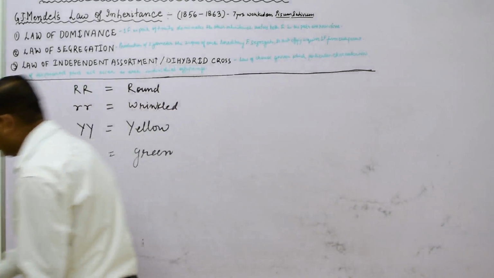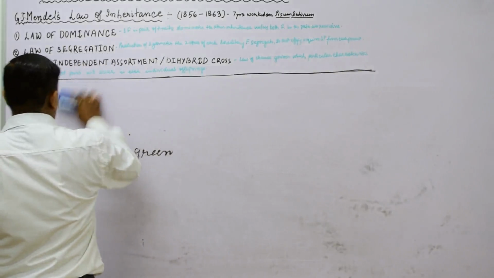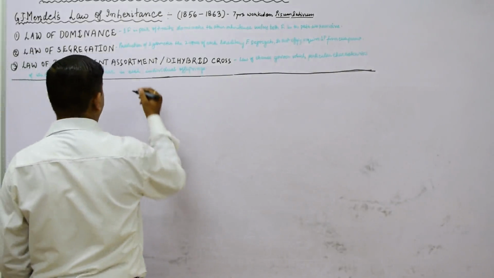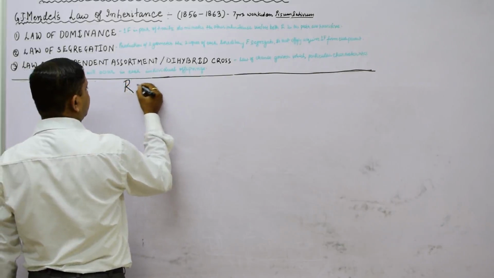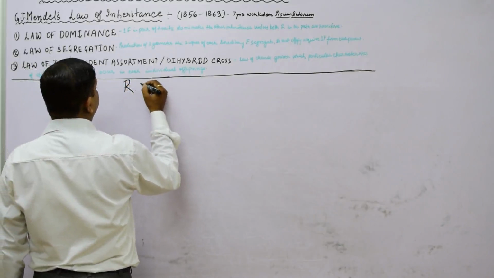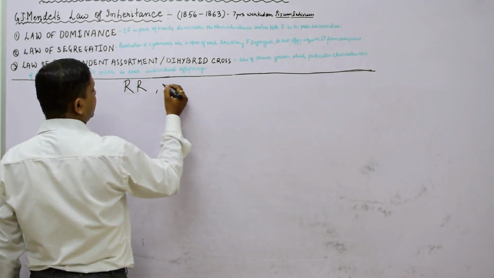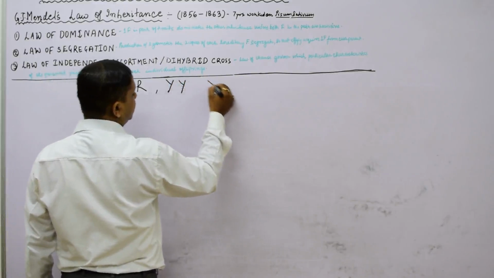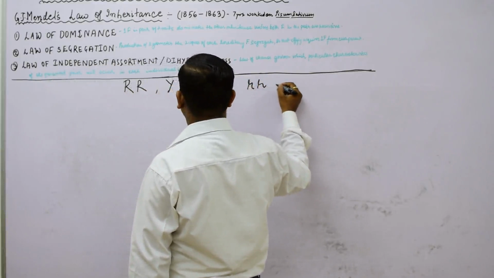Now we will see how the cross takes place. First of all, we will take two contrasting characters, capital R, which will be in a pair, and second, the yellow color, capital Y, which will be crossed with small r as well as small y.